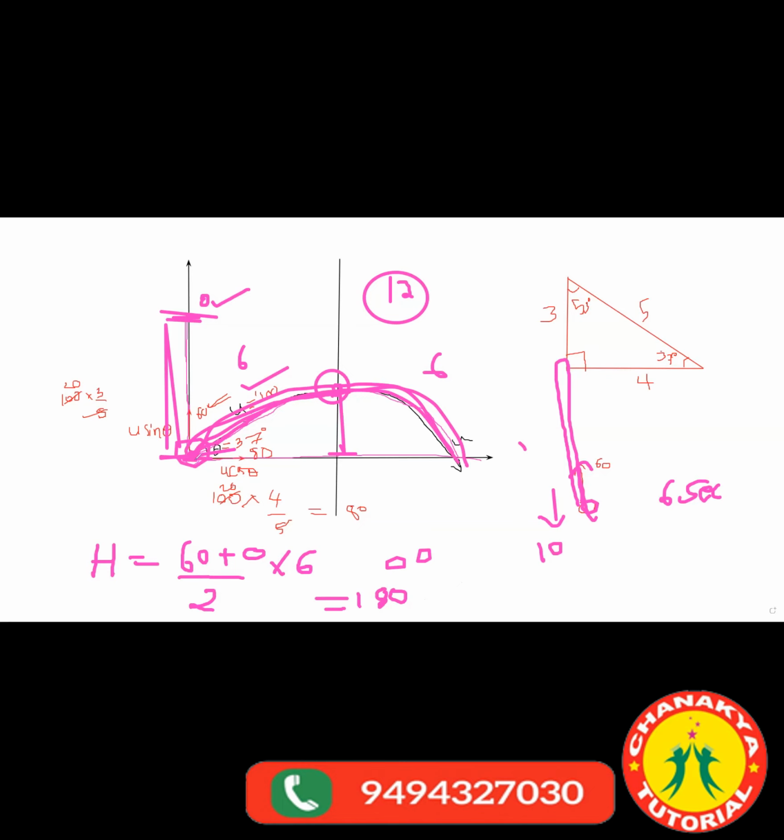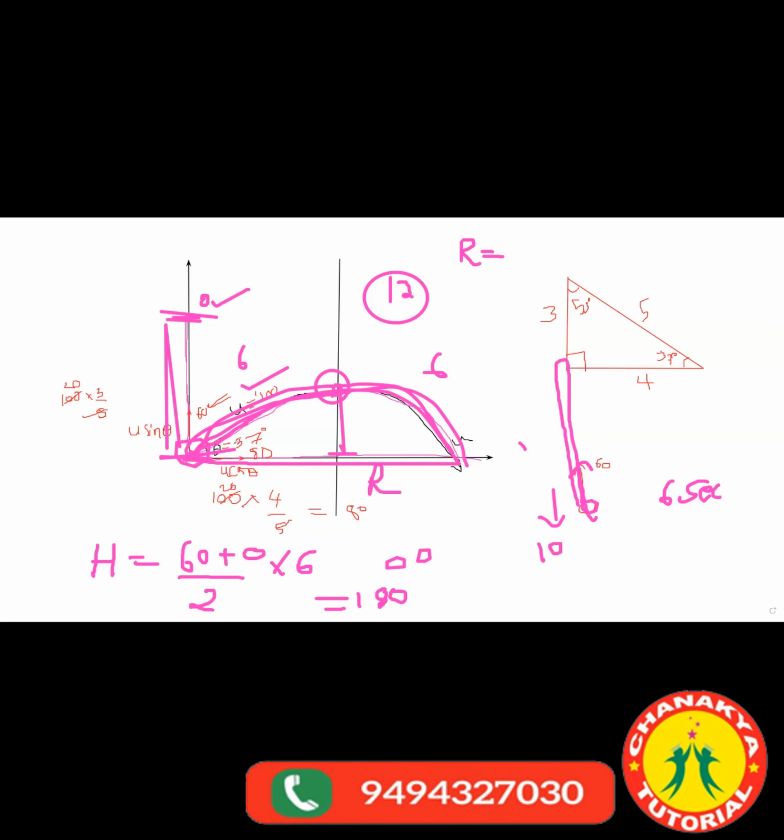Range means this distance. We covered time of ascent, time of descent, time of whole flight, and now maximum height we covered. We want what is the range? Range is nothing but the horizontal distance, how much it is covering. Let's say you are taking a pipe and you are giving water to some plant, you are holding the pipe, right? So from what distance you should stand to reach the plant? So that is the range.